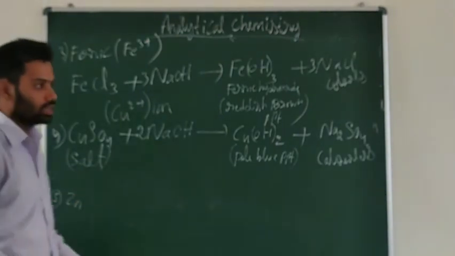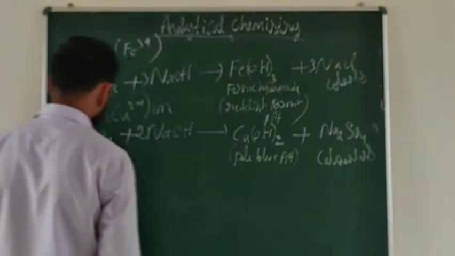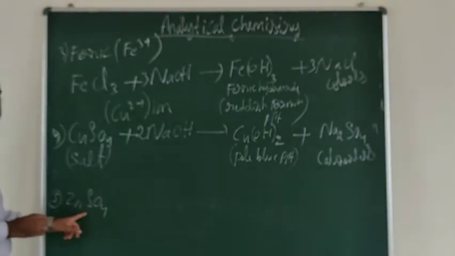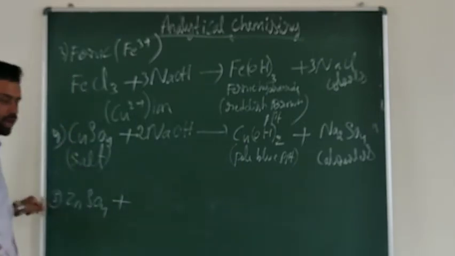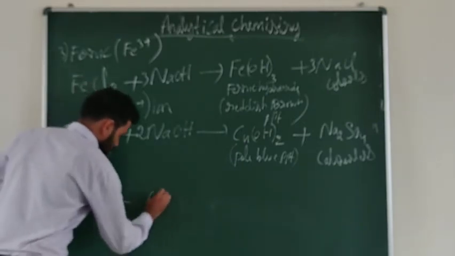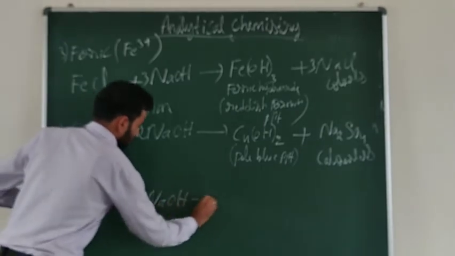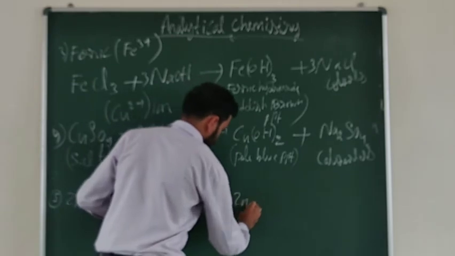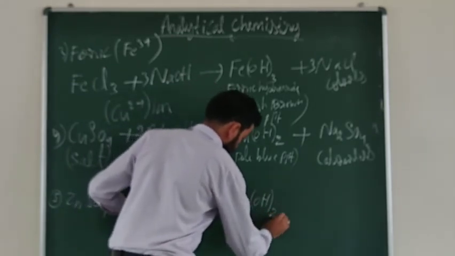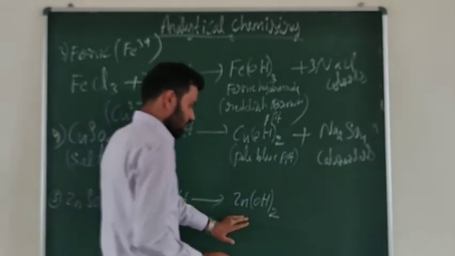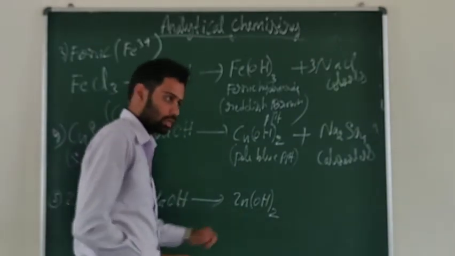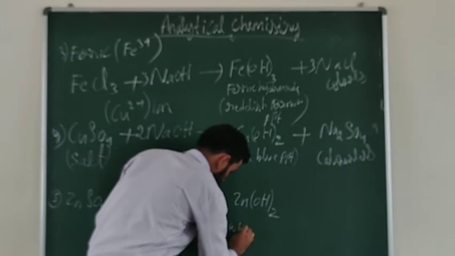So zinc sulfate. This is a metallic salt. For this zinc salt, I am going to add the alkali, the reagent sodium hydroxide. It will form zinc hydroxide, a white gelatinous precipitate, insoluble.